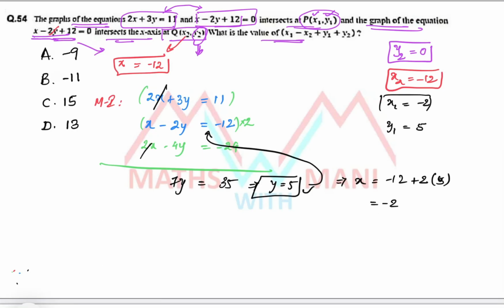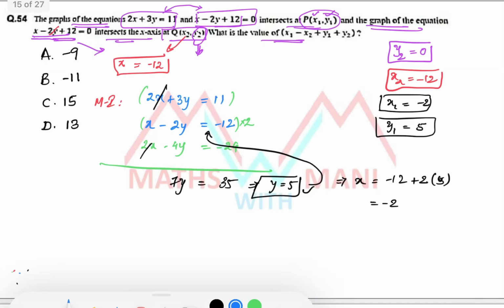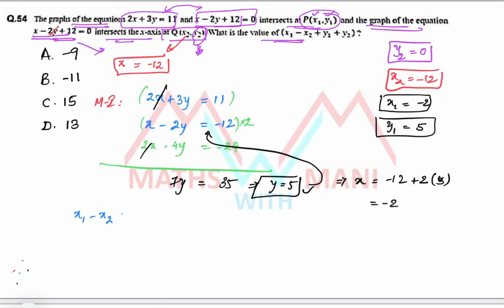Now I have the value of x1 and also y1. So finally, the value we need is x1 minus x2 plus y1 plus y2. x1 is minus 2. x2 is minus of minus 12. Next y1 is 5.